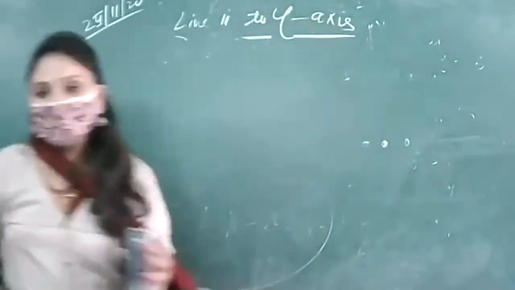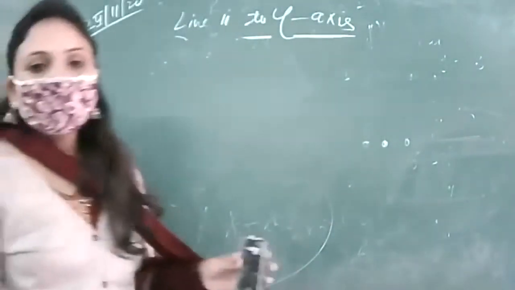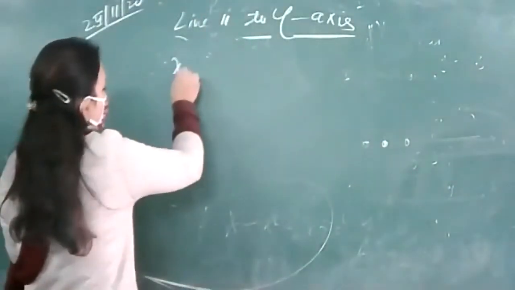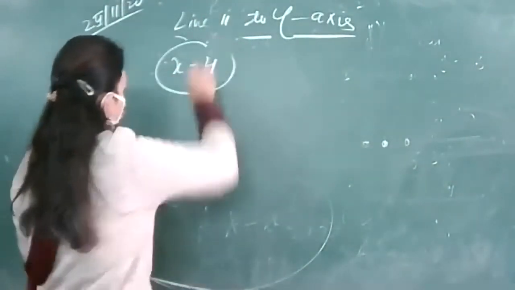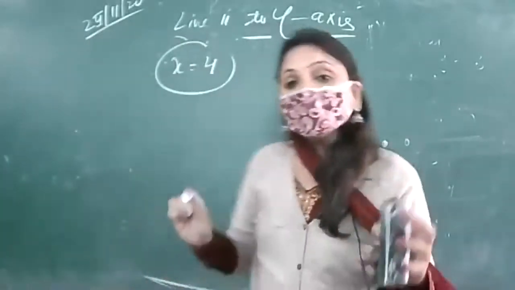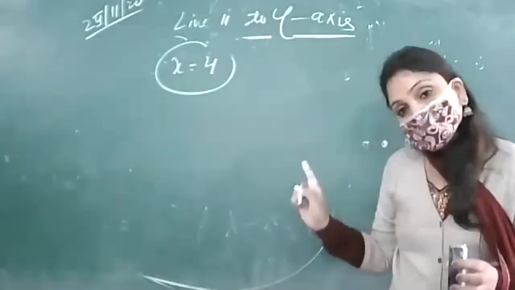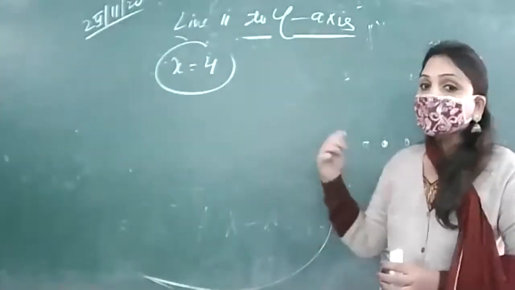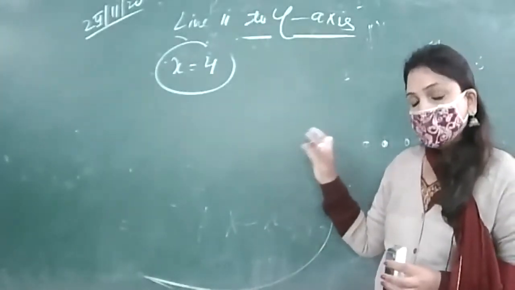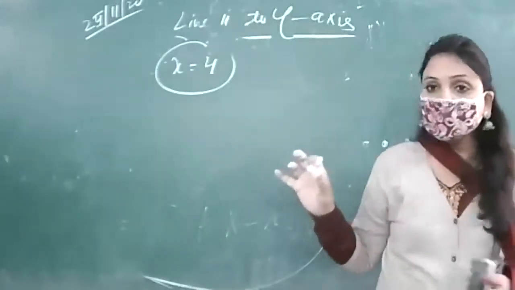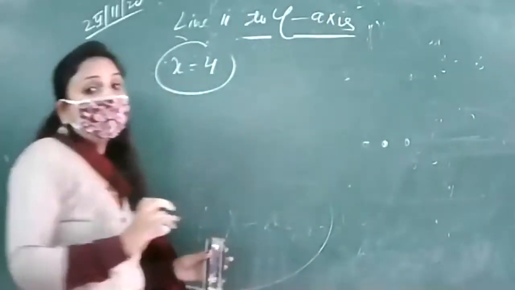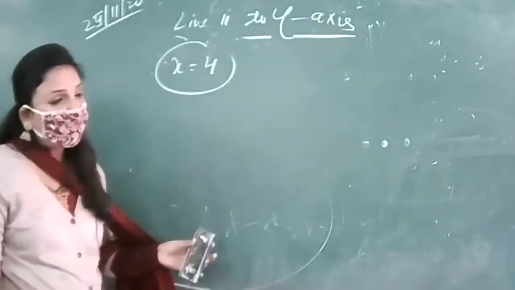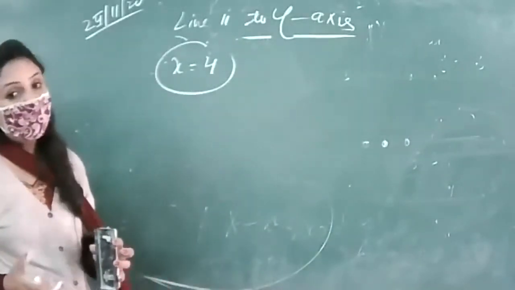अब आई बात y-axis की, line parallel to y-axis. Suppose we are having x is equal to 4 and we want to have its geometrical representation in two variables. We want that it should be represented in two variables, right? So what to do to represent it in two variables? Second variable is to be introduced, and we know the method. How the second variable y will be introduced?